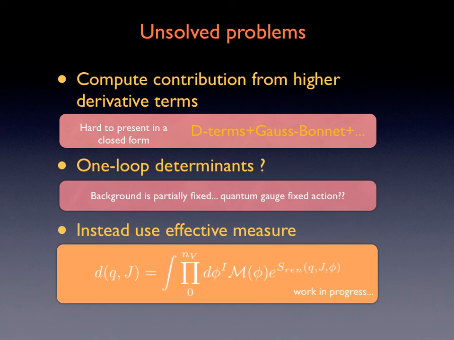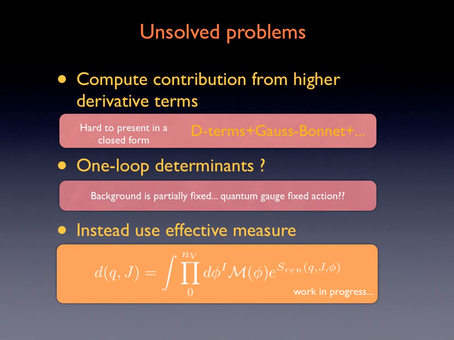What are the unsolved problems? We need to compute the contribution from higher derivative terms. This revealed to be a technically difficult problem due in part to the presence of the Gauss-Bonnet corrections in four dimensions. What about one-loop determinants?